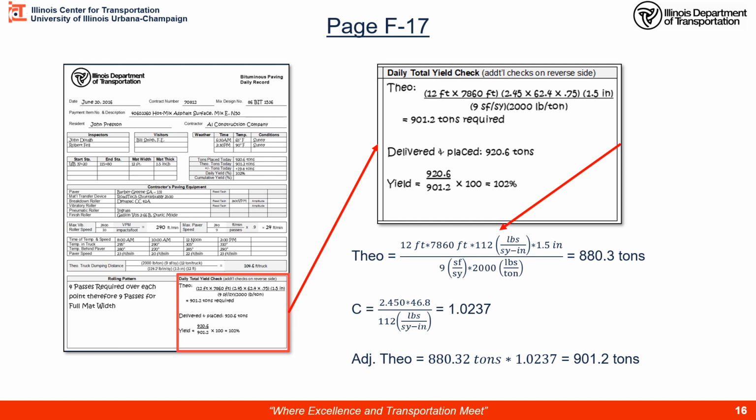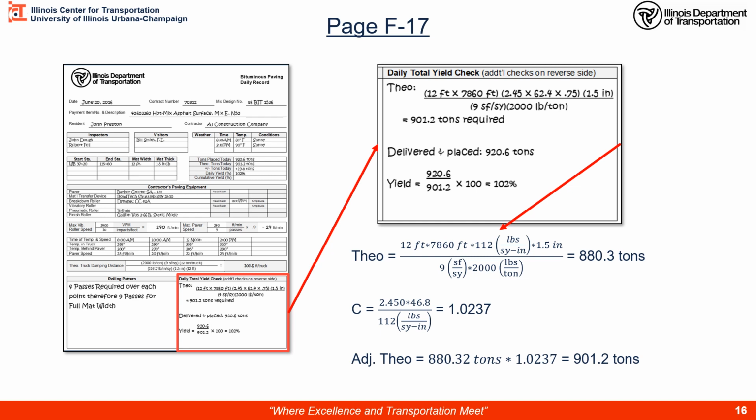Now we need to adjust for the density, and we're using a GMB of 2.450. I should really have that next digit. So there's my GMB term right there, times my unit conversion, the 112 pounds per square yard inch that was assumed. I get a C factor of 1.0237. I take this C factor times my theoretical. So I got my theoretical times my C, tells me 901.2 tons would be the adjusted theoretical. That should be the amount that I'm looking for on my job. You can see that number here.